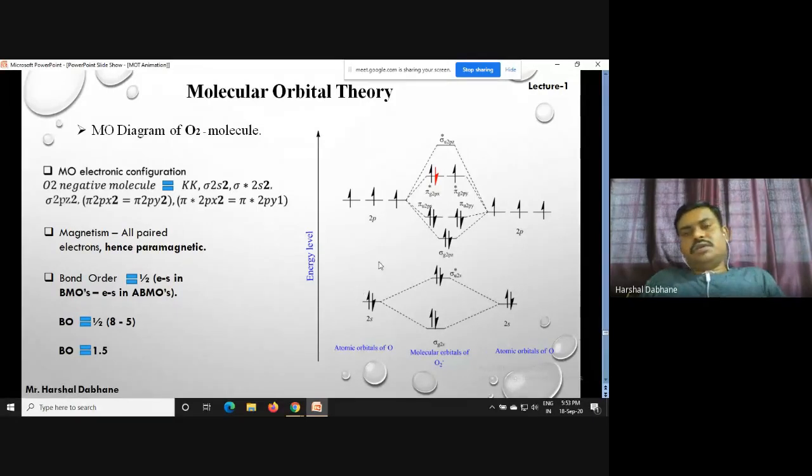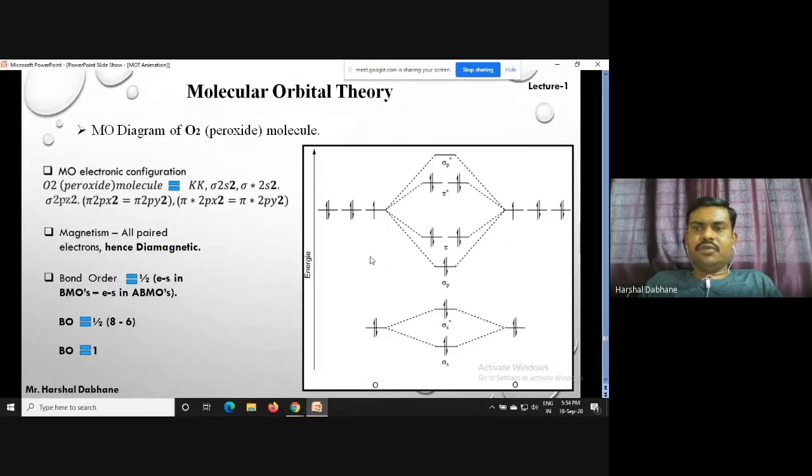Okay, so the next molecule is nothing but O2 dinegative. This one is O2 dinegative. So see here, when we compare, this O2 dinegative will also be called the peroxide molecule. When we compare this molecule with the O2 molecule, here we have 2 more electrons as compared to O2. So in total we have 18 electrons in this molecular orbital diagram.